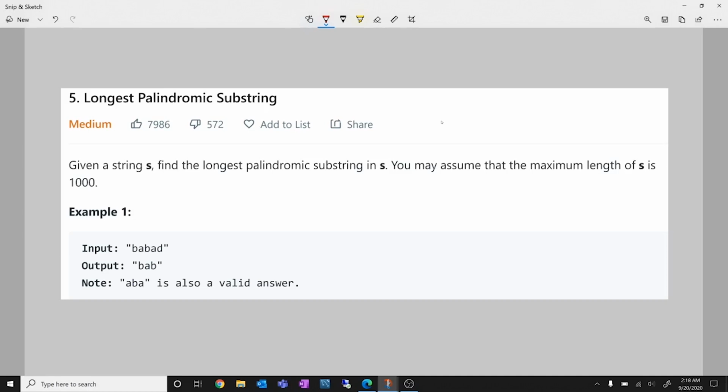You can pause the video and read the question statement once for yourself. I hope that you've read the question statement. Now let's start discussing it. What the question asks is that we have to find the longest palindromic substring.